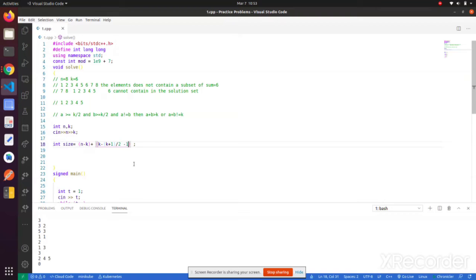I think it is minus 1, because we are not including 6. 6 is not in the solution, as I have said. So this will be the size, meaning the solution size.